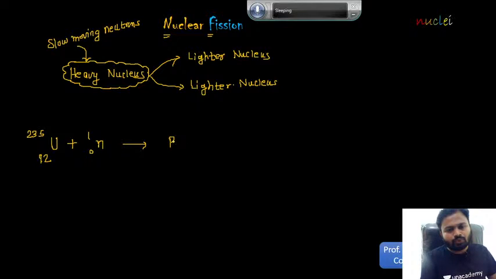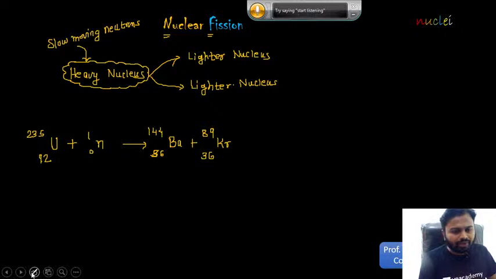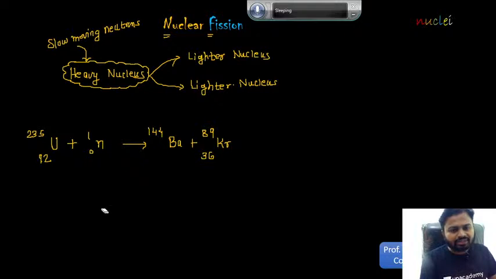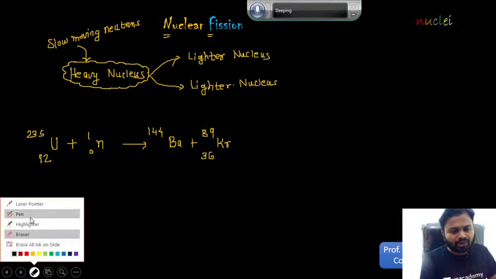So which are the lighter nuclei? Barium. Okay, configuration Z is 56 and A is 144. Okay, and along with this there will be a krypton. What will the configuration be? 36 and 89. You are getting? So uranium is getting split up into lighter nuclei, right?